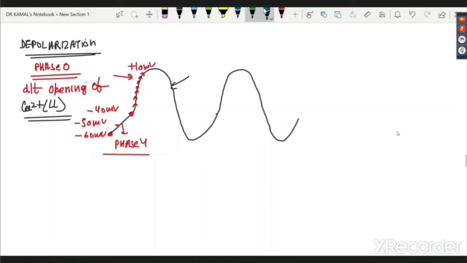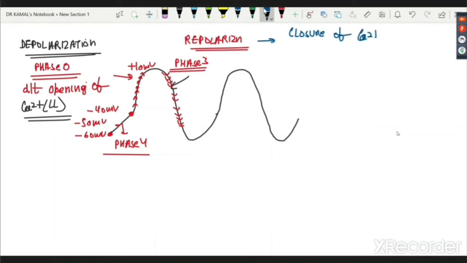Then what is this phase? Remember, we just discussed it a while back. This is known as phase 3, because there is no plateau and no initial repolarization; the value is going back, reaching back the RMP. So phase 3 is known by the name repolarization. And for repolarization there is no confusion, there is only one reason. Definitely, I need closure of the calcium LL and opening of voltage gated potassium channels, right? So that is the reason for depolarization and repolarization.